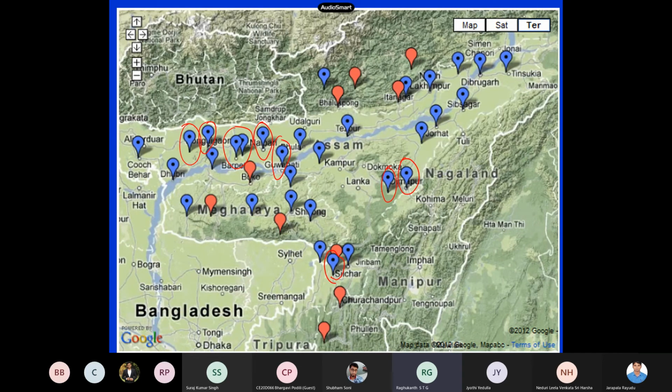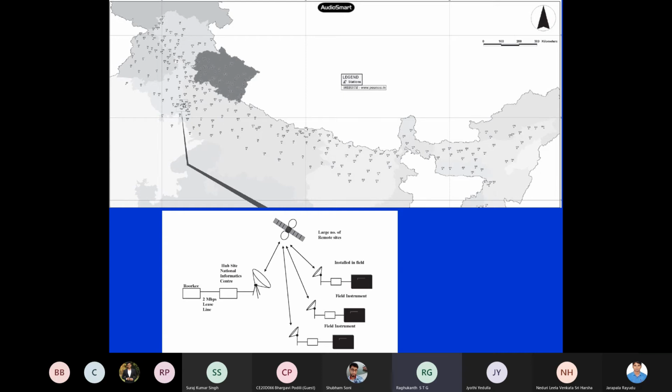One instrument was in our IIT Gauhati itself, and we have recorded a lot of earthquakes in Northeast India, Dibrugarh, many places. Then this is the recent array, the PESMOS array, they say. This is also done by IIT Roorkee. They have installed these instruments, and they have recorded many earthquakes, like the Sikkim earthquake that you followed. Gangtok, you can see many stations are there. So these are the instruments.